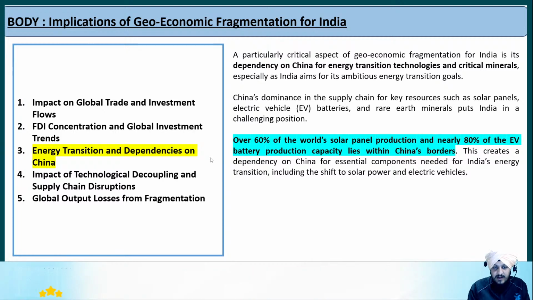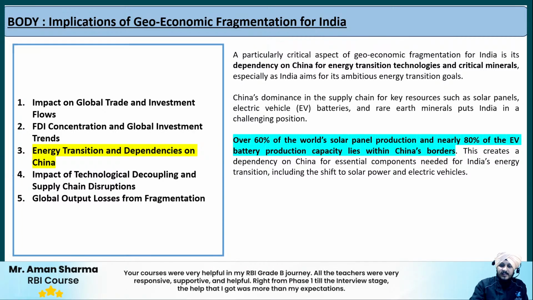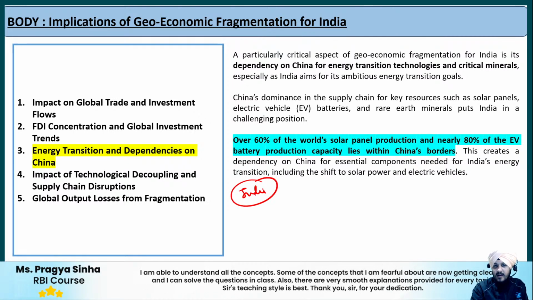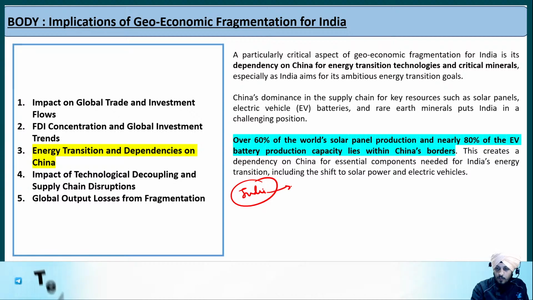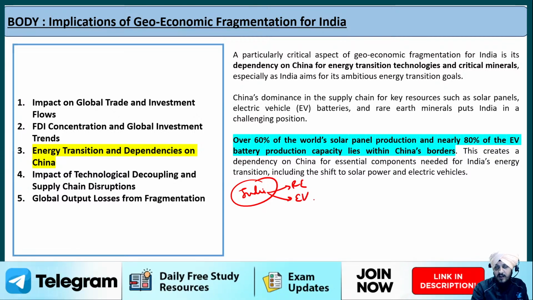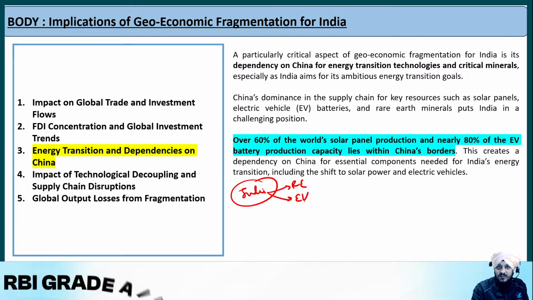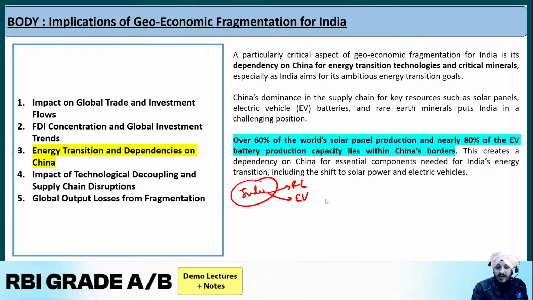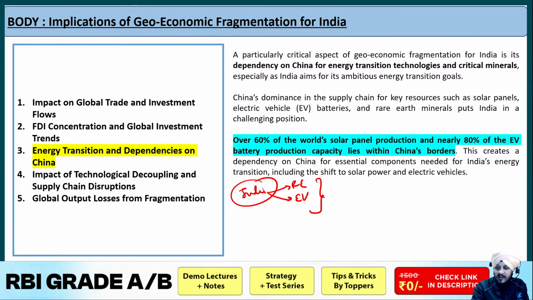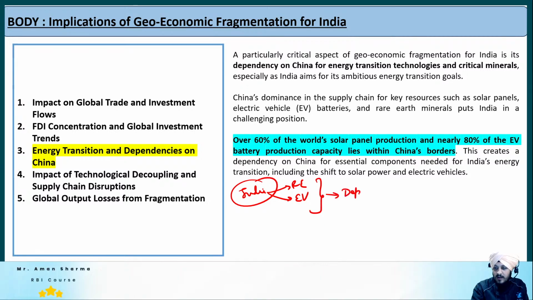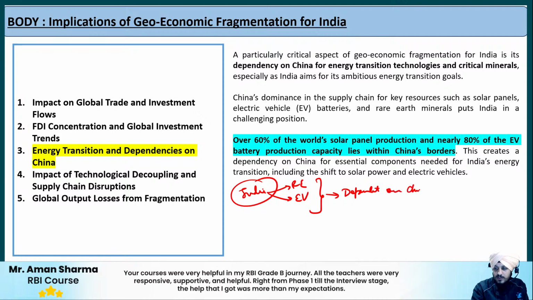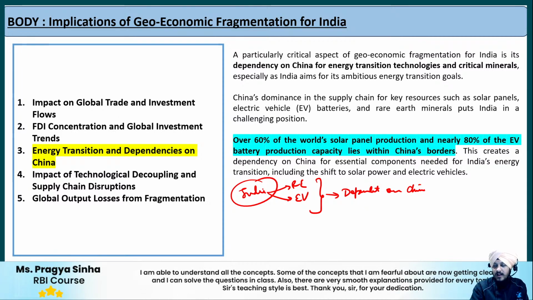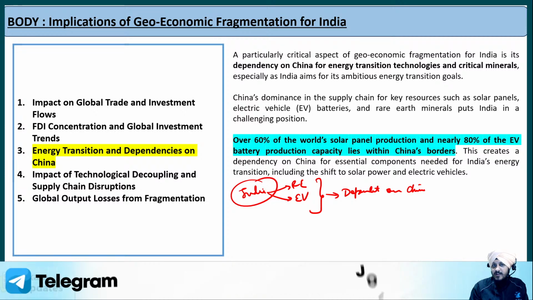Now the third point is regarding the energy transition and dependency on China. Now the thing is that we know that India as a country has its own targets. Fine, we have our own targets regarding the energy transition goals, be it related to renewable energy or electric vehicle targets also. Whatever targets we have at the national level, or whatever international commitments we have at the global level. Fine. So that is the idea regarding it. But the problem is that India as a nation is hugely dependent on China for imports. Fine. And imports of what? Imports of those kind of raw materials or products that will help India reach its ambitious energy transition goals.